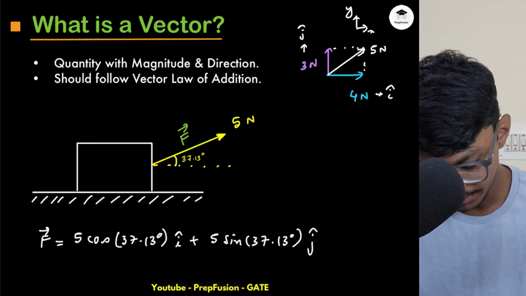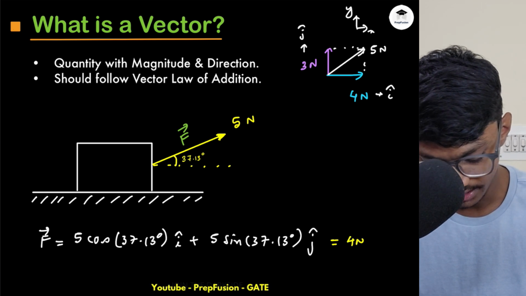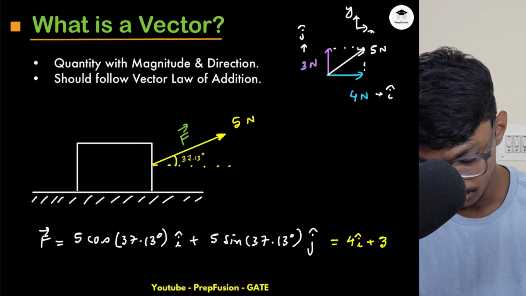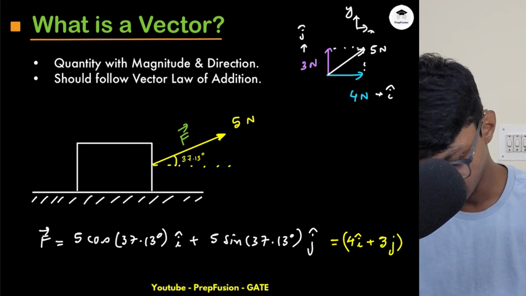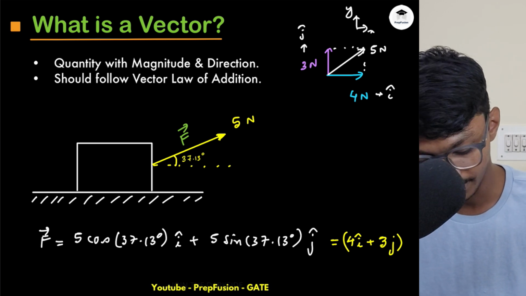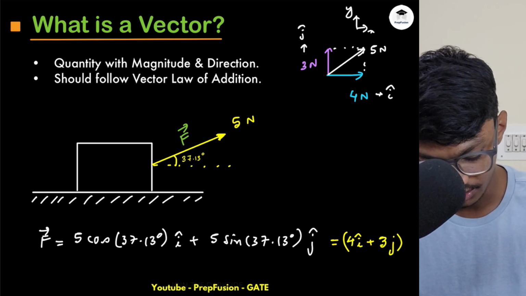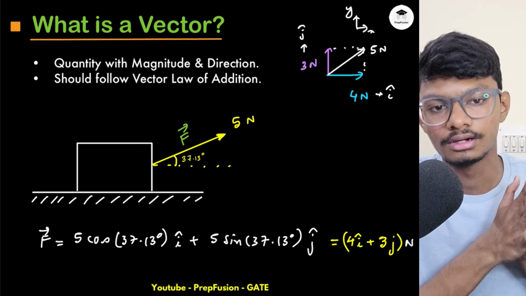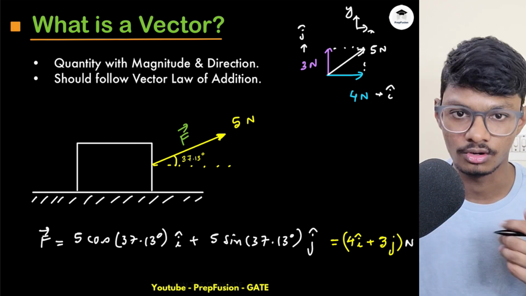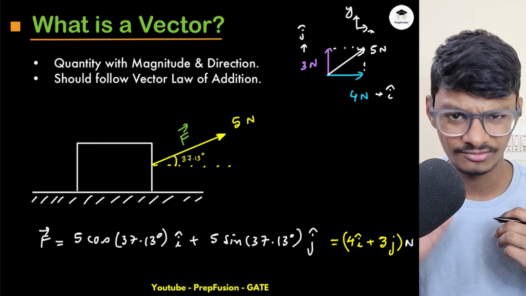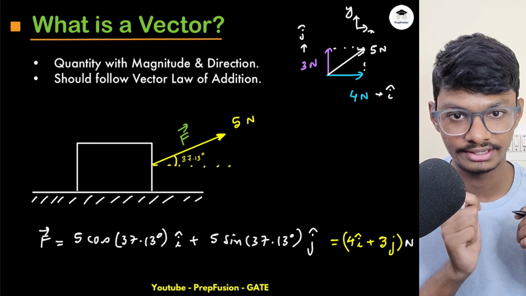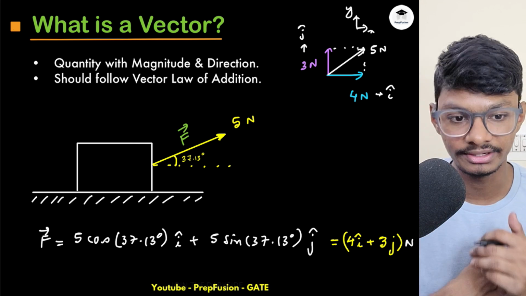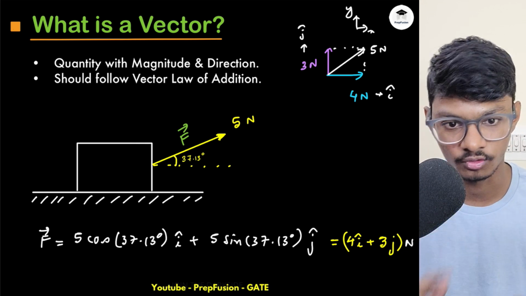If you break this down, obviously you will get the force that we initially applied. What force did we initially apply? We applied 4 Newton in the x direction and 3 Newton in the y direction. Obviously don't forget the units, they have to be the same. Whenever you're applying vector addition, they have to be the same quantities. In mathematics, as we are not generally dealing with quantities like Newton or kg, we don't have to worry. But do take care whenever you're solving a physics problem or an electromagnetic theory problem, they have to be the same quantity.